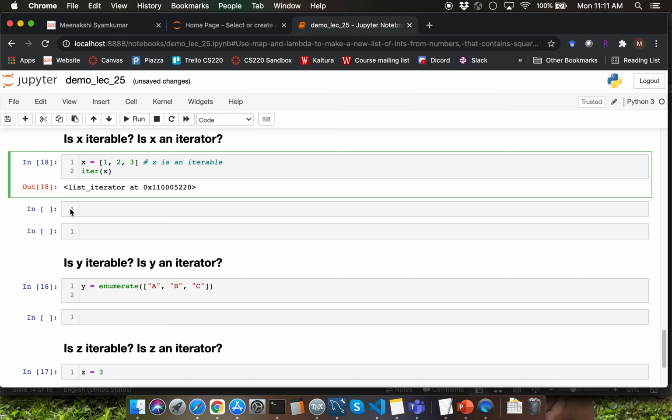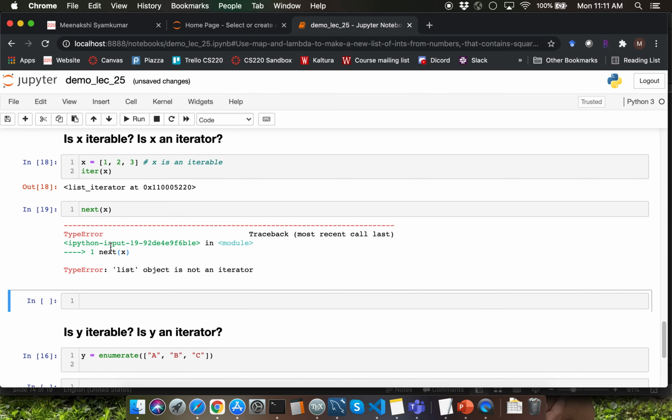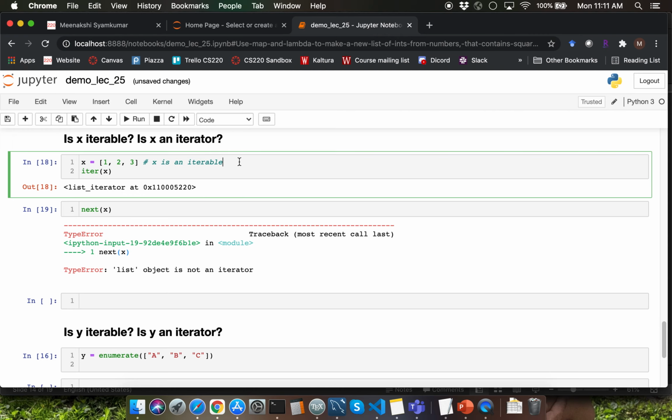So how do we determine if x is an iterator? We need to call the next function on it. The next function call here will produce a type error. That's because x is storing a reference to the list object instance. x itself is not an iterator. So I can write a note here saying x is an iterable and not an iterator.